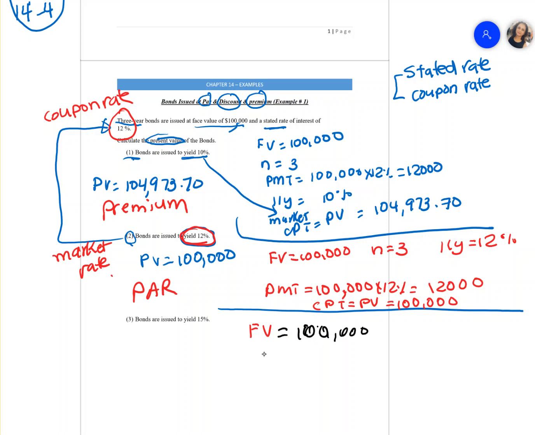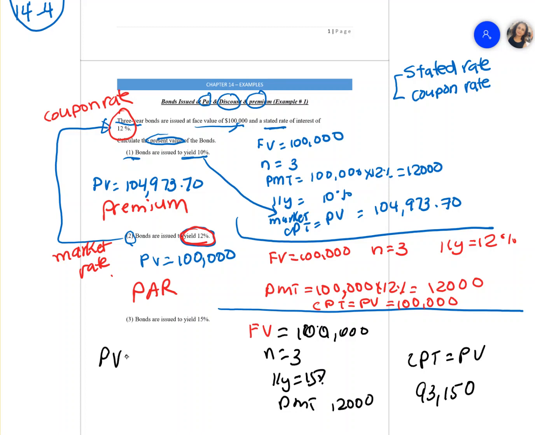Your N is going to be 3 years. Your I/Y is going to be 15%. Our payment will be 12,000. And we compute the present value. It should come up with 93,150. So in other words, the present value of the bond is 93,150.